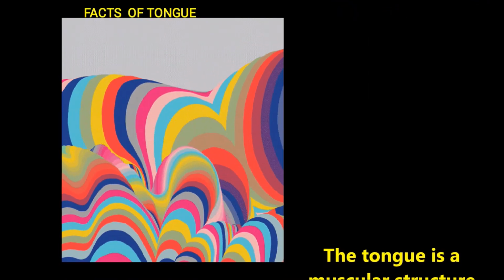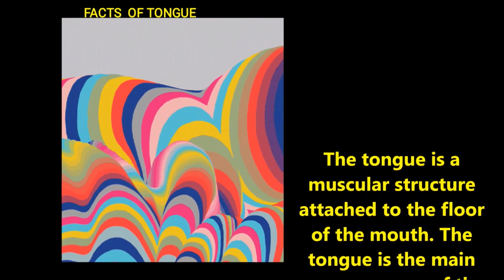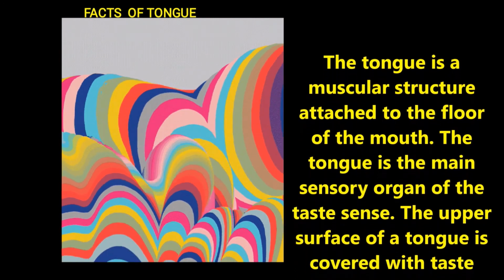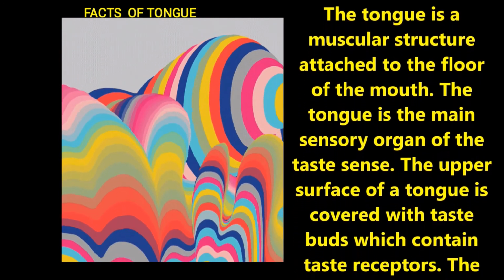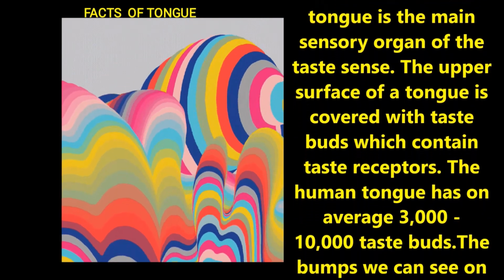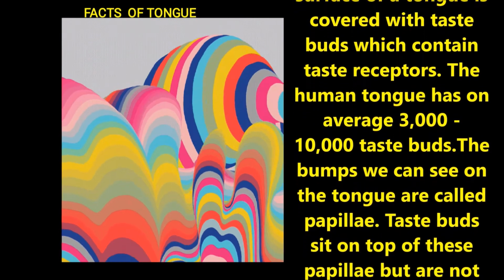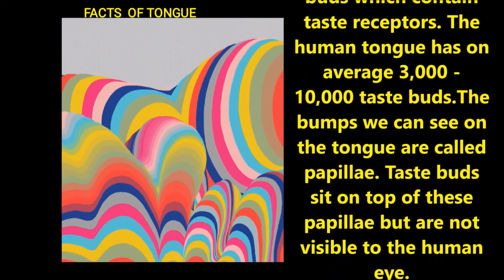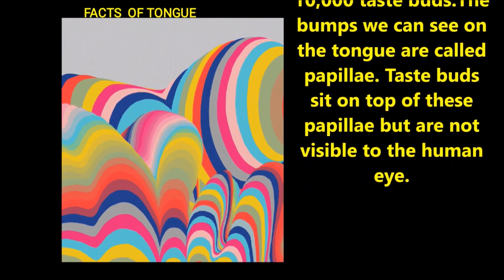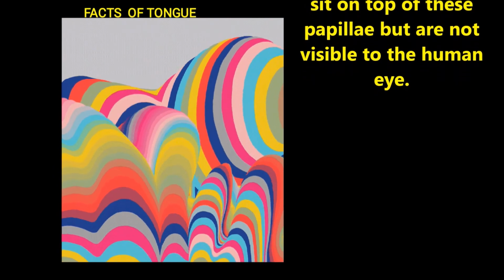Now let us discuss some common facts of the tongue. Children, we already discussed that the tongue is a muscular structure attached to the floor of the mouth, and the tongue is the main sensory organ of the taste sense. The upper surface of the tongue is covered with taste buds which contain taste receptors. The human tongue has an average of 3000 to 10,000 taste buds. The bumps we can see on the tongue are called papillae. The taste buds sit on top of the papillae but are not visible to the human eye.